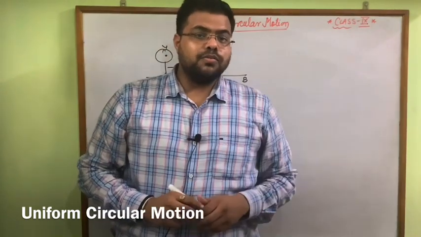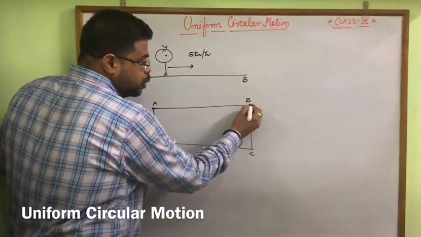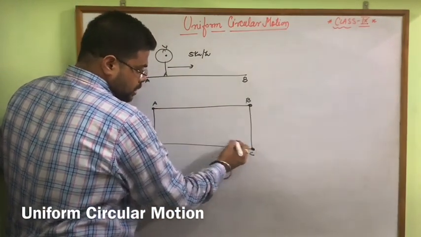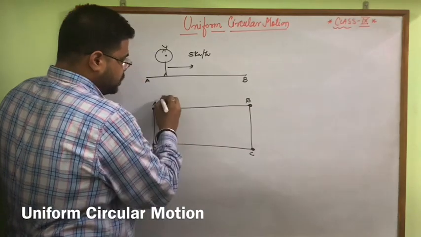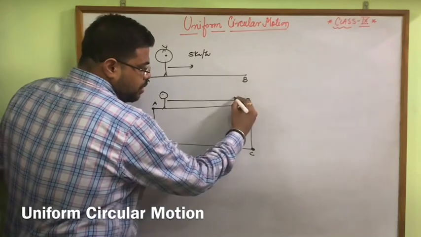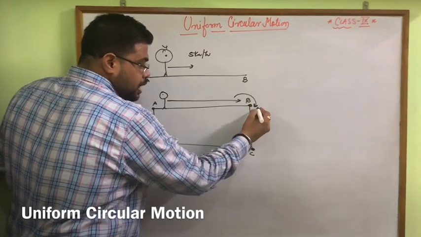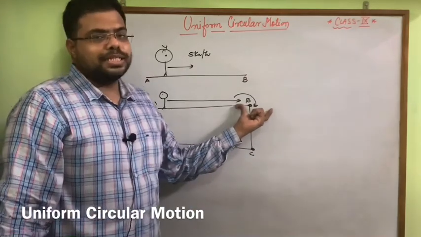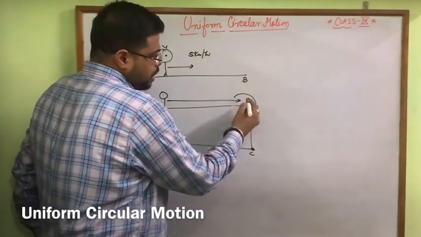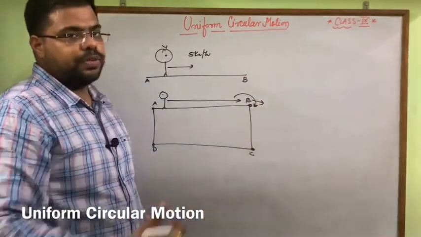So there are four times the person needs to change his speed. From here to here he can maintain it, but while he takes a turn, he should adjust the speed. Otherwise the person would come out of the track.